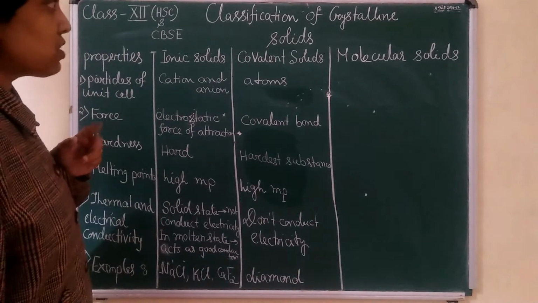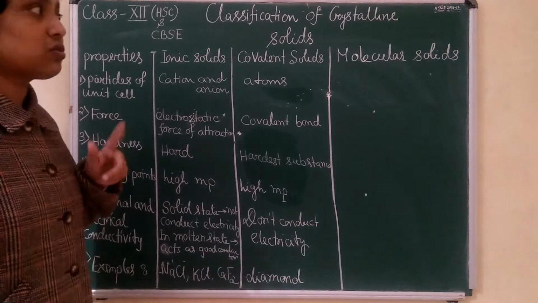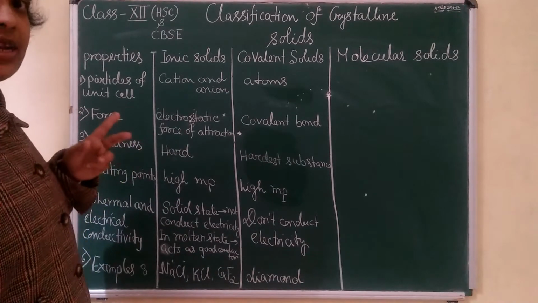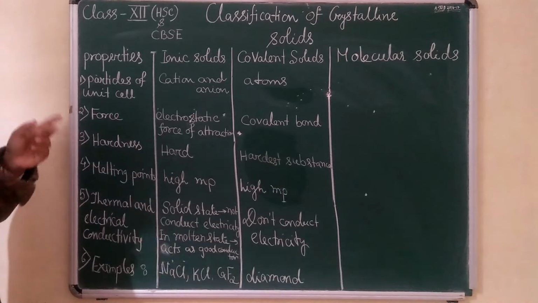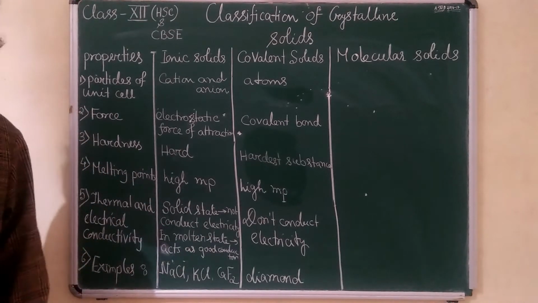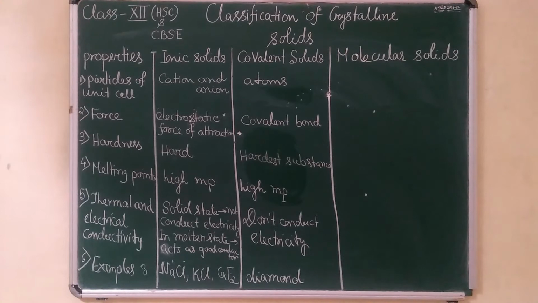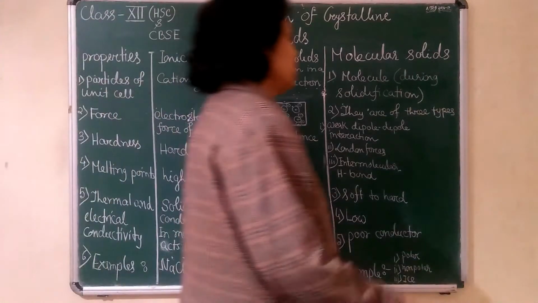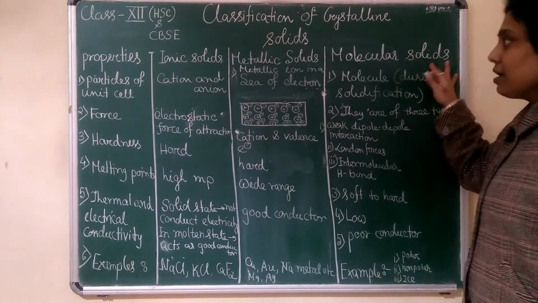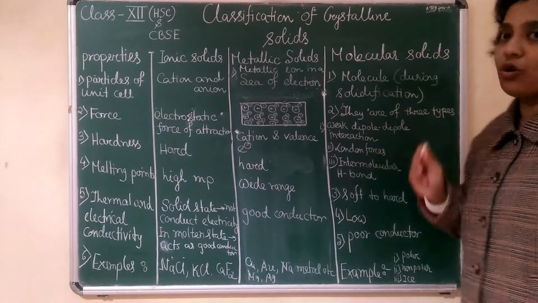Okay. So first you write these two. Then we will discuss the other two solids: one is molecular solid, another one is metallic solid. First you write it down. Then I will erase it and write molecular solid and metallic solid. The next one we are going to discuss is molecular solid. We have already discussed ionic solid and covalent solid.